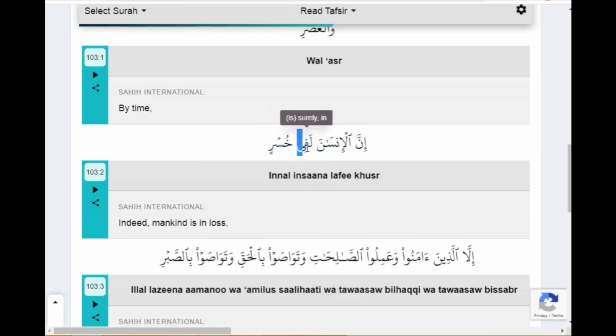La. Fi. Fa is having kasra, and after kasra ya is coming, we make the fa sound longer. La fi khusrin, but in case of stop, we will make the ra sound bold. Khusr. Innal insana la fi khusr.